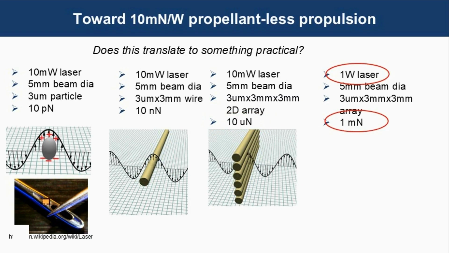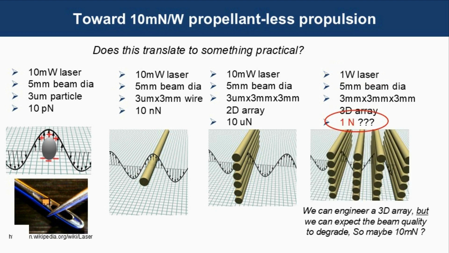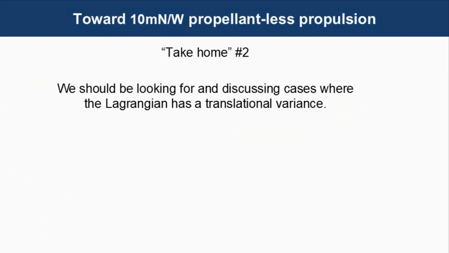Now let's crank up the power. We were using only 10 milliwatts. If we use a 1 watt laser with the same arrangement, now we're manifesting forces in the 1 millinewton per watt range. Now, of course, we can explore a 3-dimensional array of these wires, where each 2-dimensional array is separated by half the wavelength of the light. In the ideal case, we might crank it up to 1 newton per watt of laser power, but we can expect some beam quality degradation along the optical path, so maybe we could get it up to 10 millinewtons per watt. Whether that seems practical or not, we'd like to mention take-home number 2.